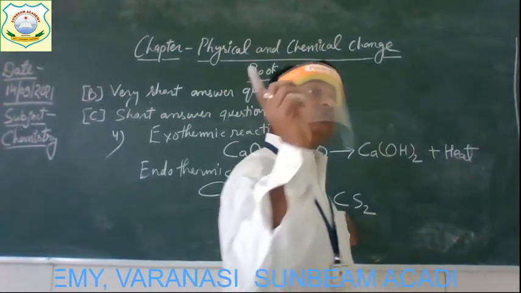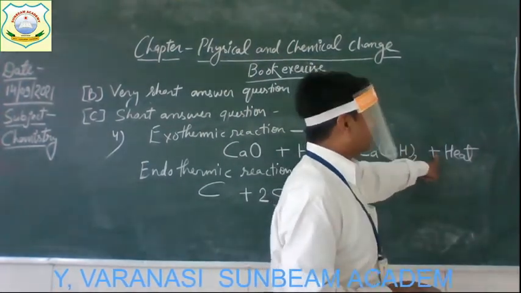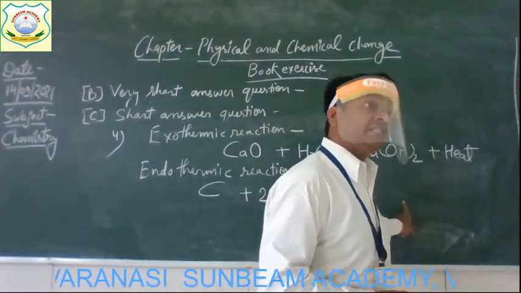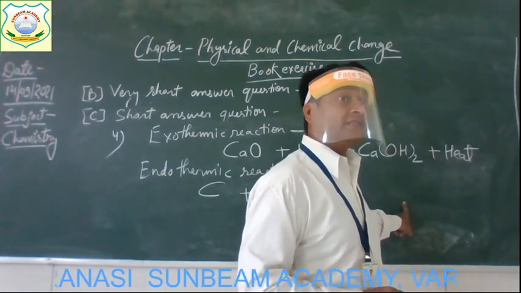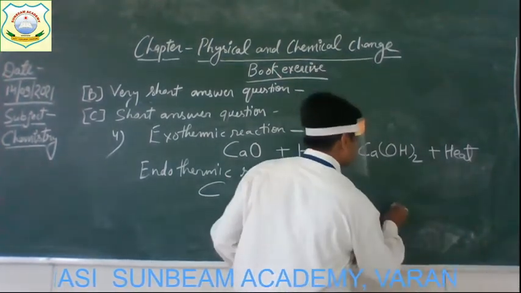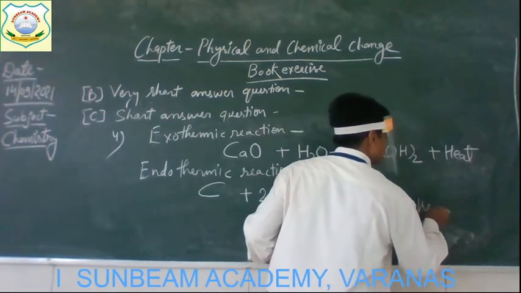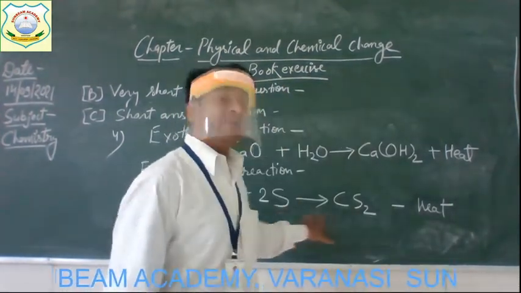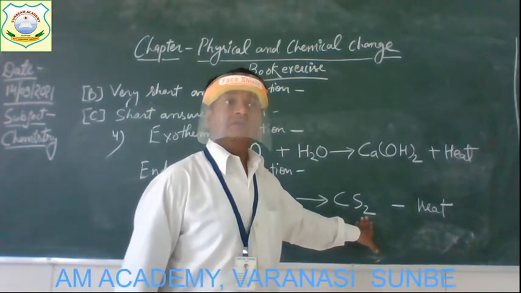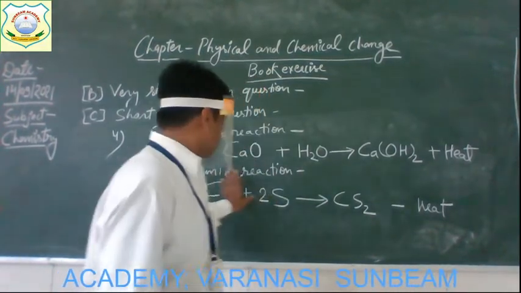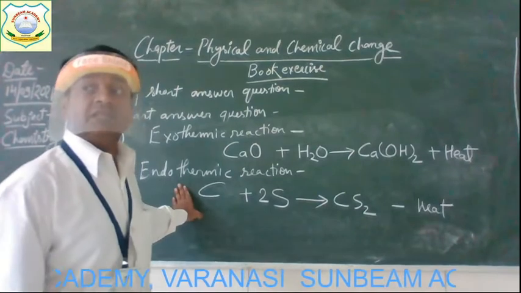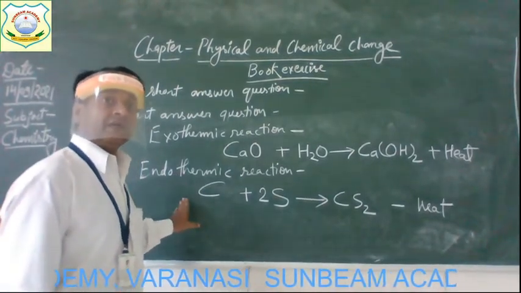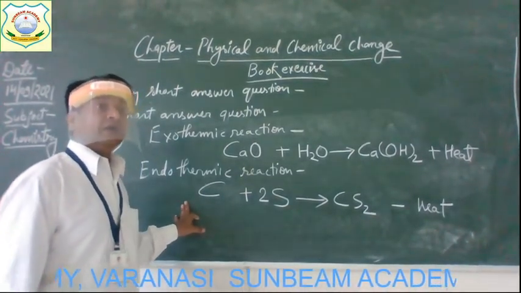When heat is produced, it is shown by plus heat, and when heat is absorbed, it is shown as minus. So this is the example of which kind of reaction? Yes, endothermic reaction, because here heat is absorbed.